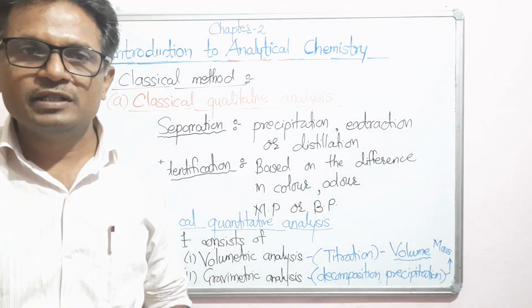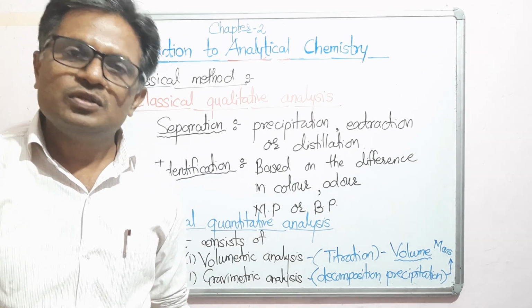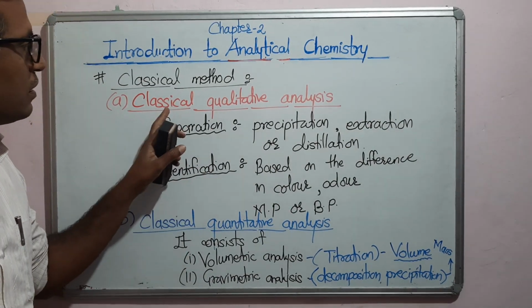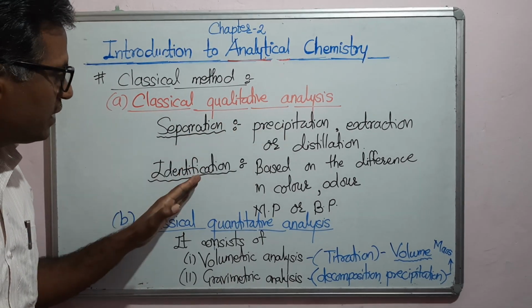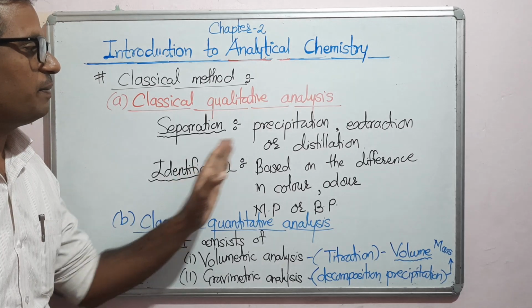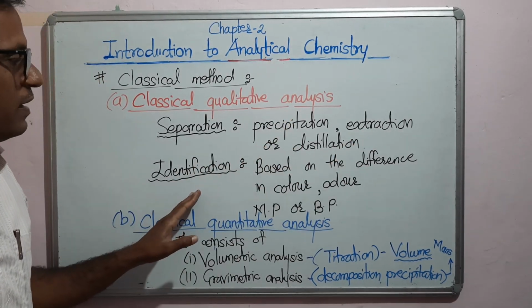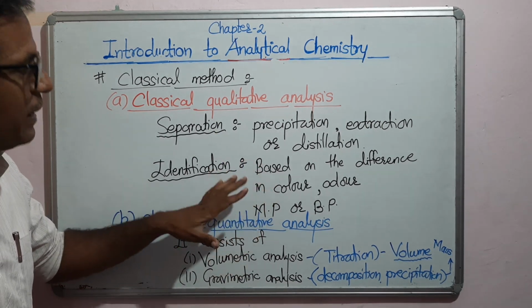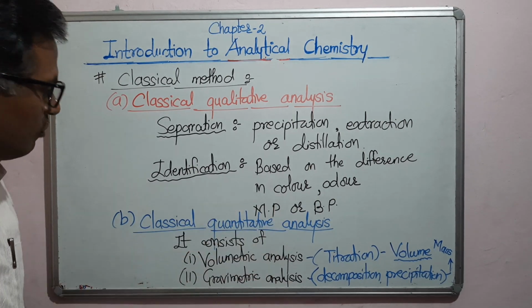So among the three methods, the first one is the classical method. This is how you can summarize. Classical method includes classical qualitative analysis, which includes separation techniques and identification techniques: separation by precipitation, extraction and distillation, and identification of the substance on the basis of difference in color, odor, melting point or boiling point.